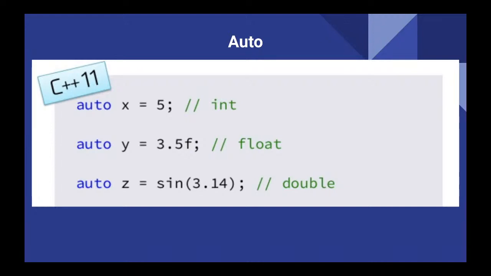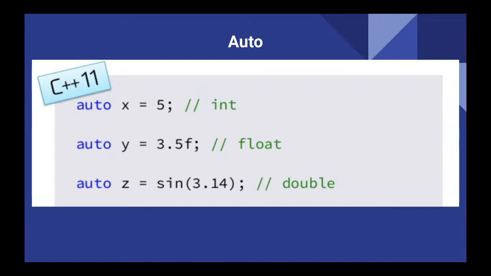Based on the given number, the variable will automatically get some specific type, so you don't have to specify the type beforehand. It will do that if we just write auto.